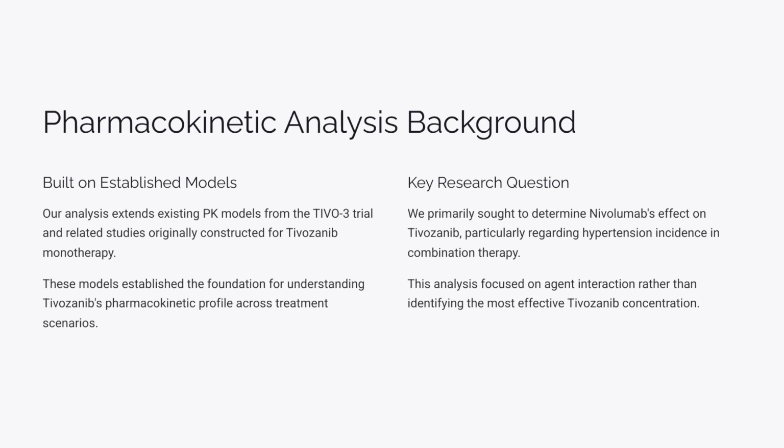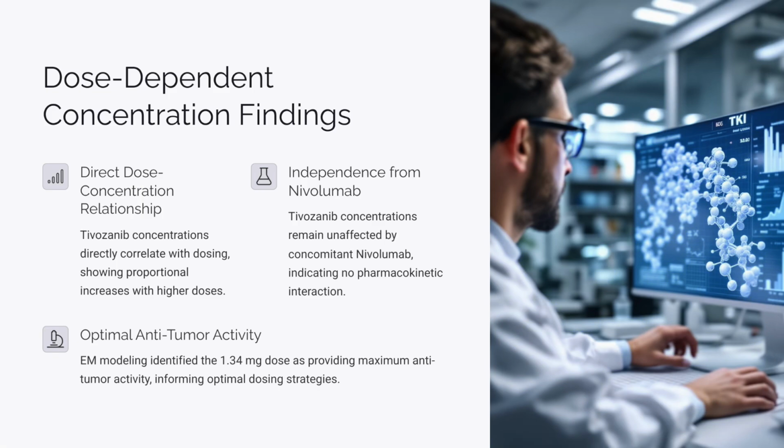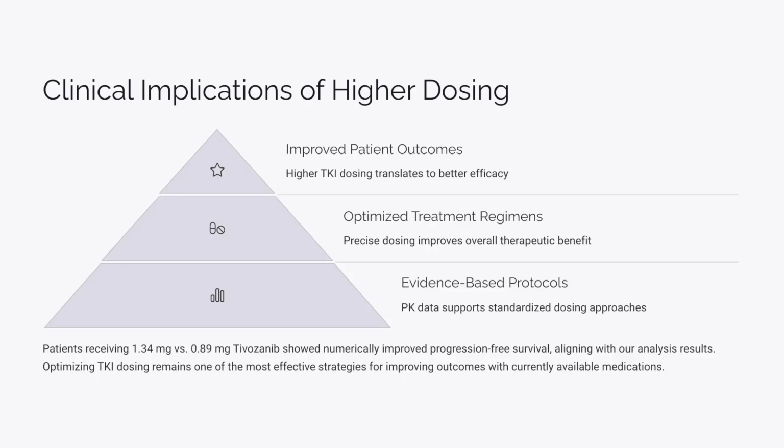So this analysis really wasn't to say what is the most effective concentration of Tivozanib, but what this analysis did show was that the Tivozanib concentrations were dose dependent. So with higher doses, we got higher concentrations, and those concentrations were independent of concomitant Navolaab administration. So what we were able to show in this EM model was that 1.34 milligrams provided the greatest anti-tumor activity.